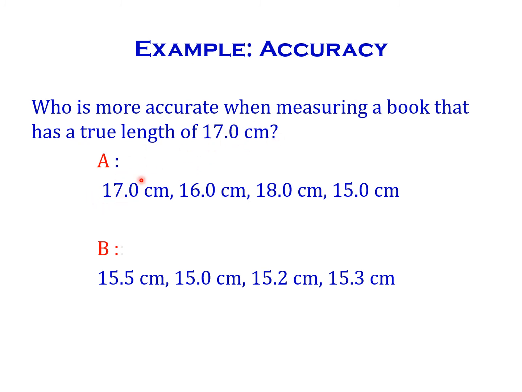Now the accurate result is, I think, A. Why? Because all the values are very near to 17. Person B did the experiment, but the values he got are very far from 17. So here the more accurate value is A.